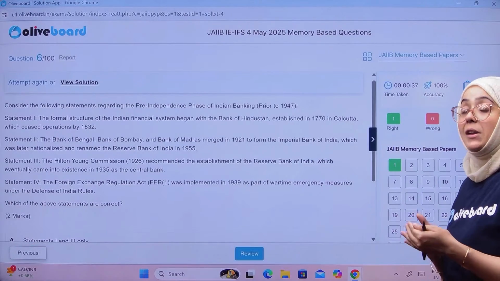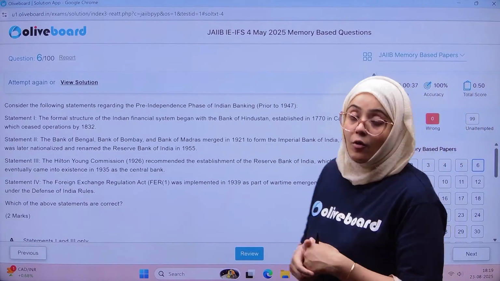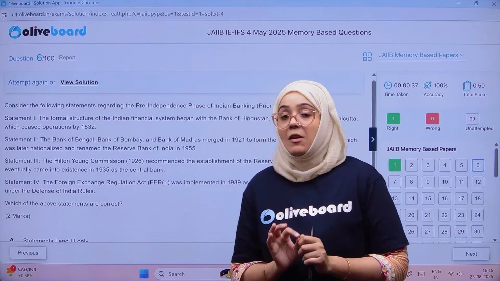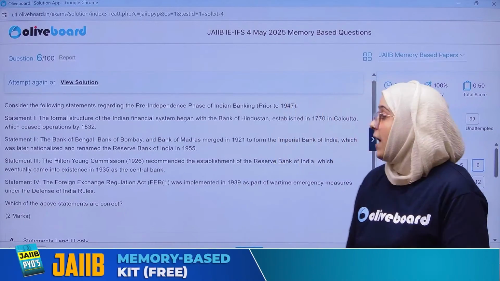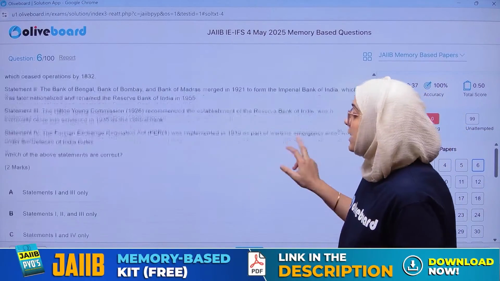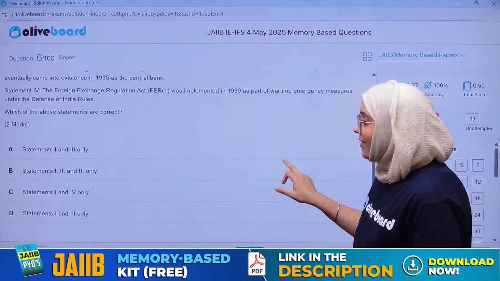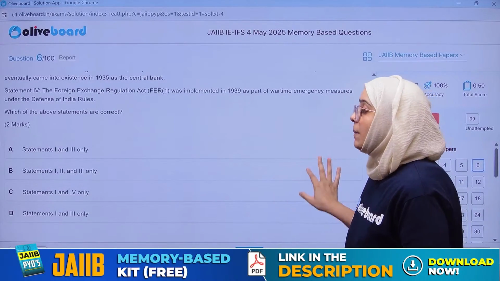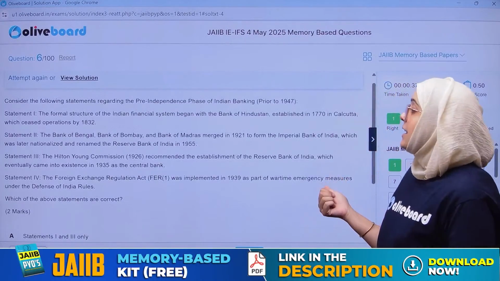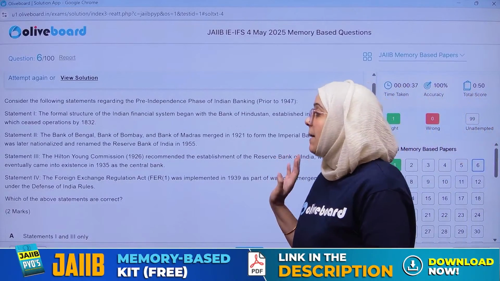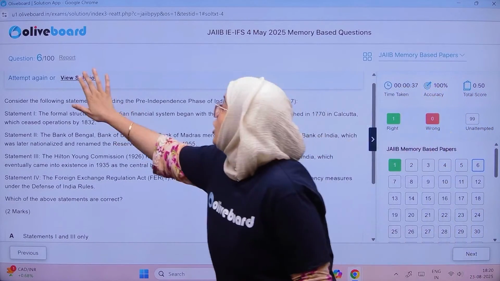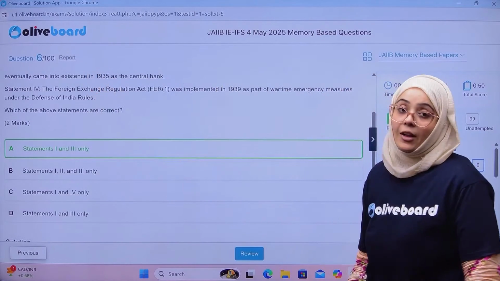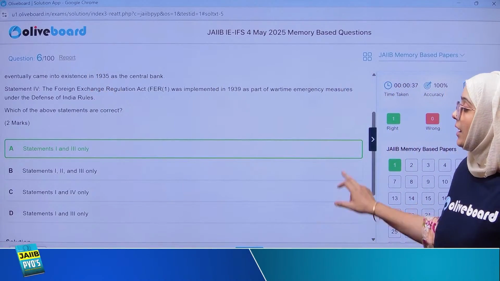Now, the statement says Imperial Bank of India was nationalized and formed Reserve Bank of India. Actually, Imperial Bank of India was nationalized to form the State Bank of India in 1955. So the second statement is completely wrong, and B cannot be the answer. The Hilton Young Commission recommended the central bank, so the third is a correct statement, and the first is also correct. So the correct answer is only the first and third.